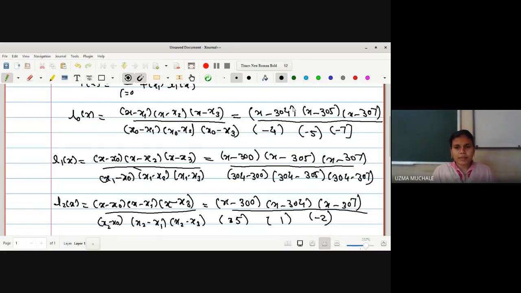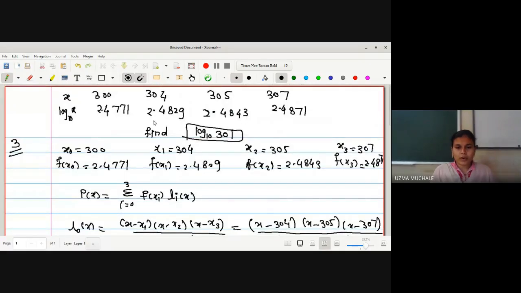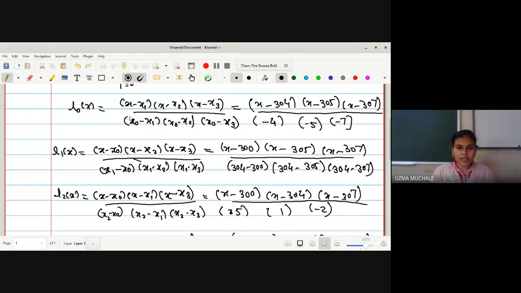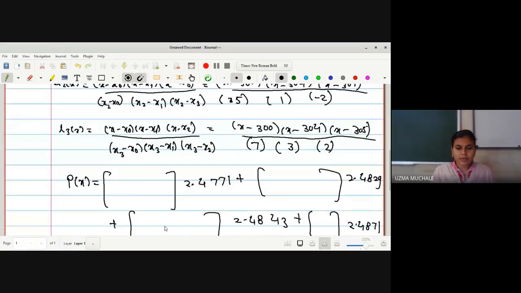It will be very difficult to multiply these three brackets, and hence, as the question is to find the value of log 10 of 301, it is not asked to find the polynomial. So wherever you have x, we will put 301.